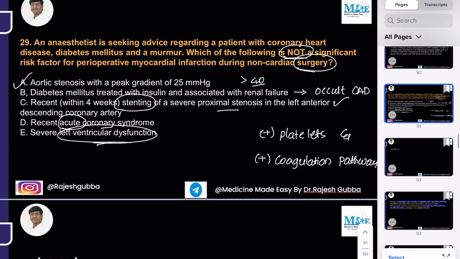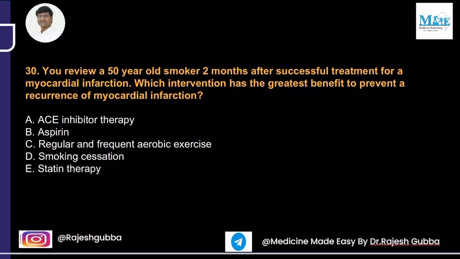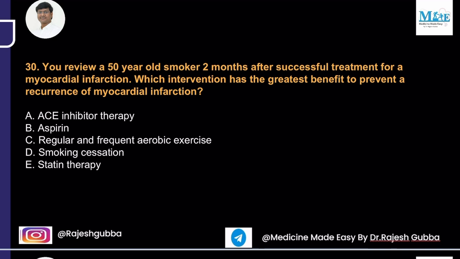The last question in cardiology. You review a 50-year-old smoker 2 months after successful treatment for a myocardial infarction. Which intervention has the greatest benefit to prevent a recurrence of the myocardial infarction? ACE inhibitors, aspirin, regular and frequent aerobic exercise, smoking cessation, and statin therapy. So, which intervention has the greatest benefit? That will be smoking cessation. That is the strongest risk factor for the development of coronary artery disease. Lifestyle modification, that is smoking cessation, makes the largest difference to cardiovascular risk. So the answer is smoking.